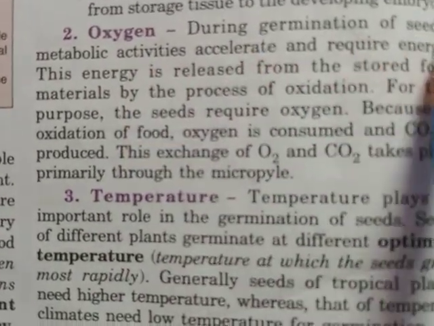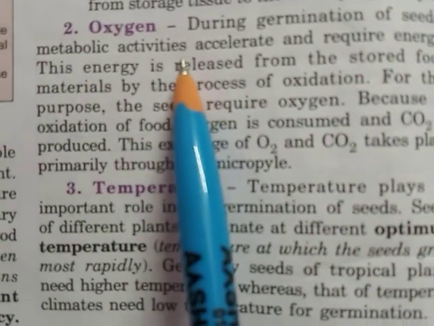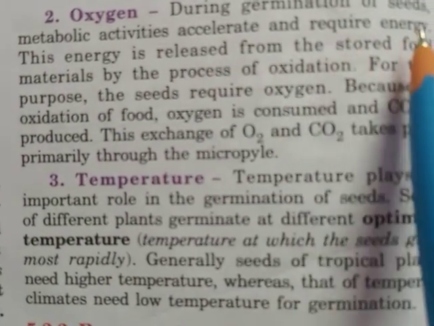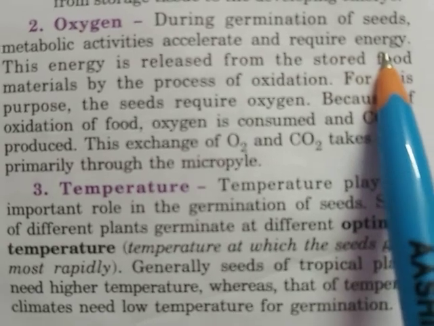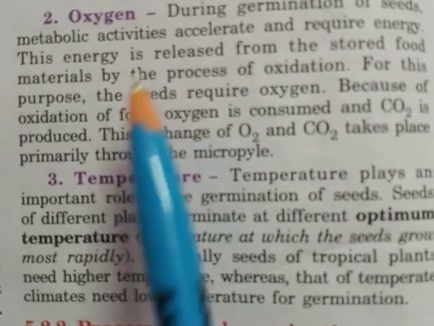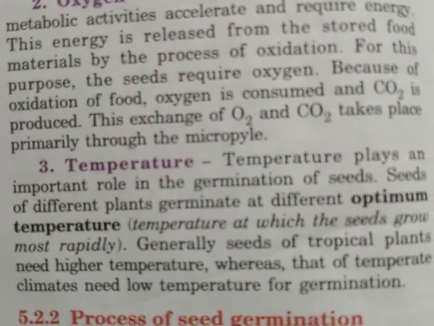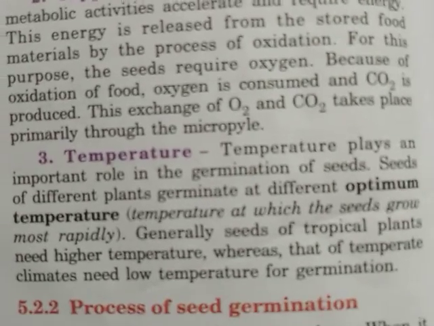During germination of seeds, metabolic activities accelerate and require energy. So, children, during the germination, what happens? The metabolic activities take place at a faster rate, and for that they require energy.